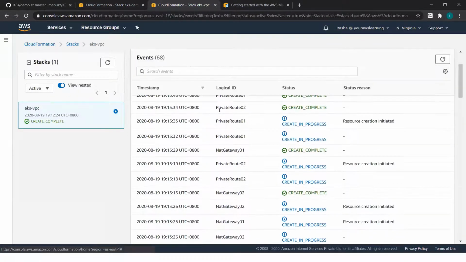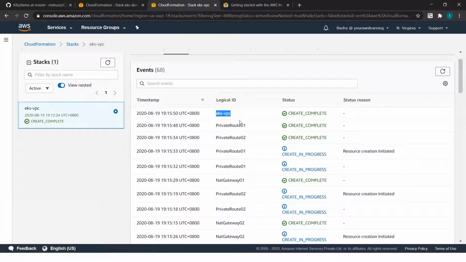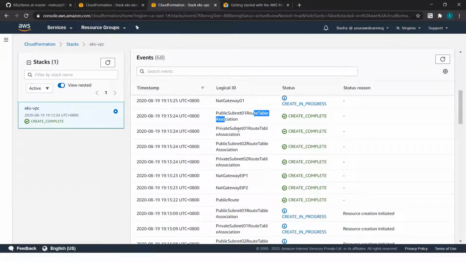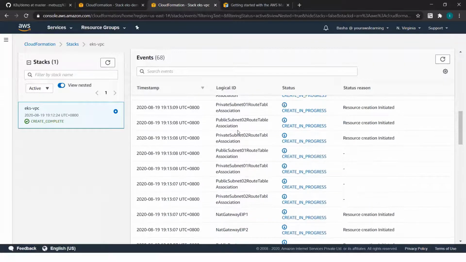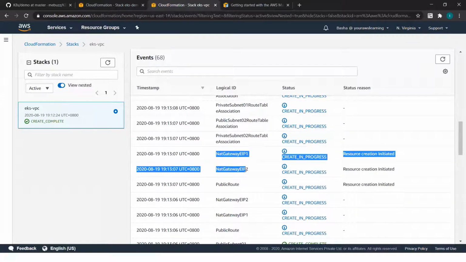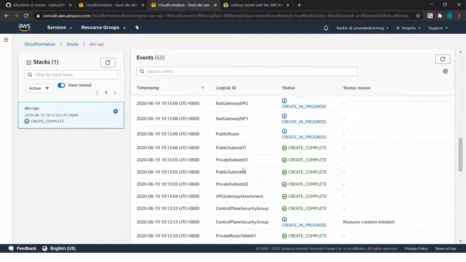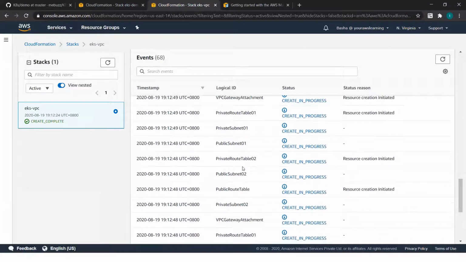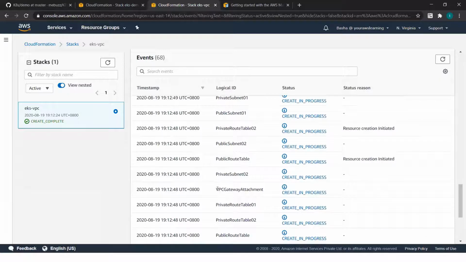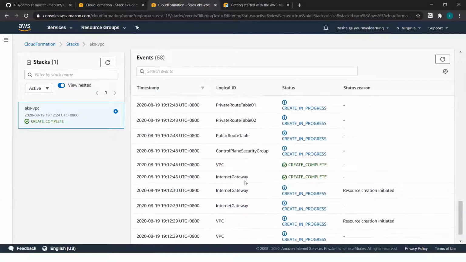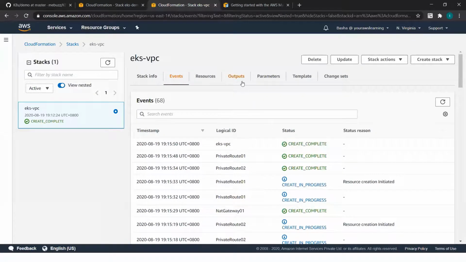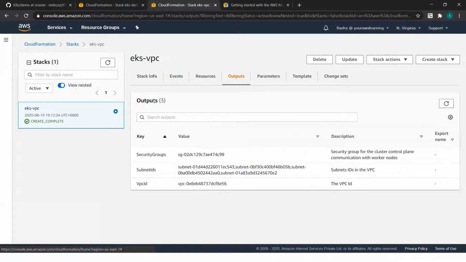So what it does is it creates a VPC. It creates four subnets, two private subnets and two public subnets. It creates a route table. Then it creates two NAT gateways. It creates an internet gateway, right? It creates a security group, and it also creates a VPC attachment. If you see the output, you'll see the most important outputs for this stack.